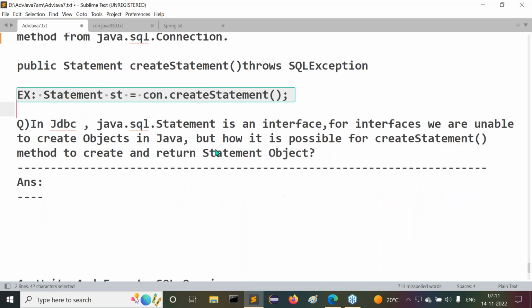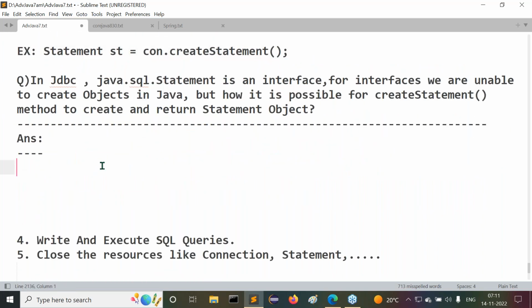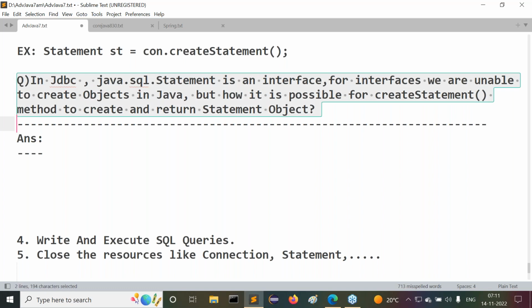Then immediately here, we are getting one important interview question. What is that question? In JDBC, java.sql.Statement is an interface. For interfaces, we are unable to create objects in Java. But how is it possible for the createStatement method to create and return a Statement object? Understood my question clearly? The question is